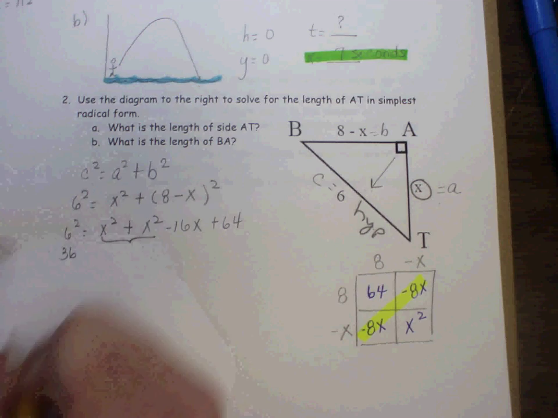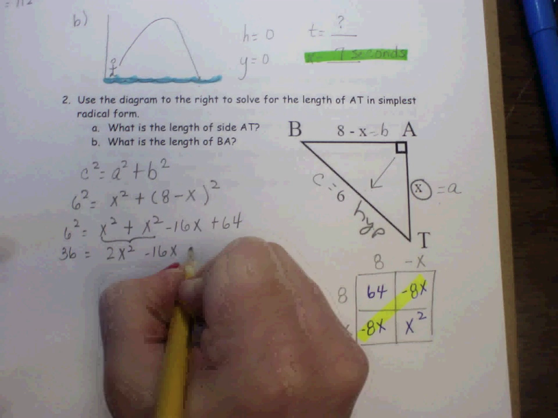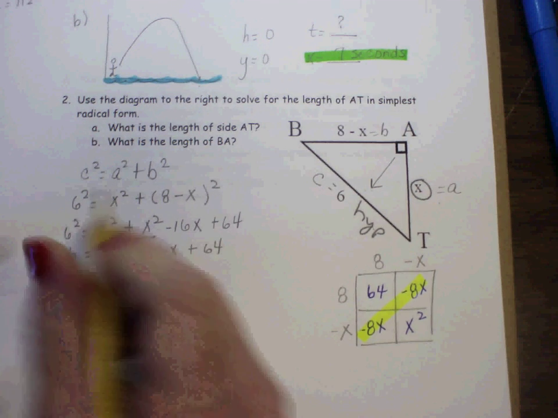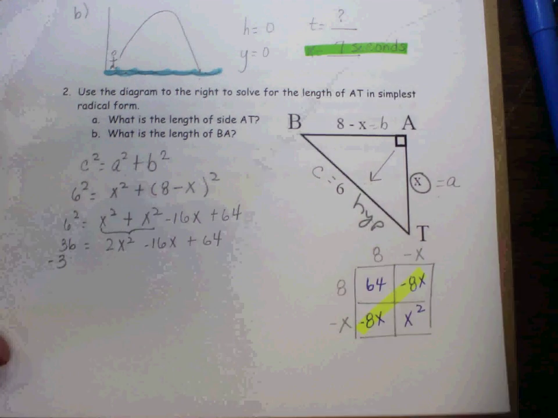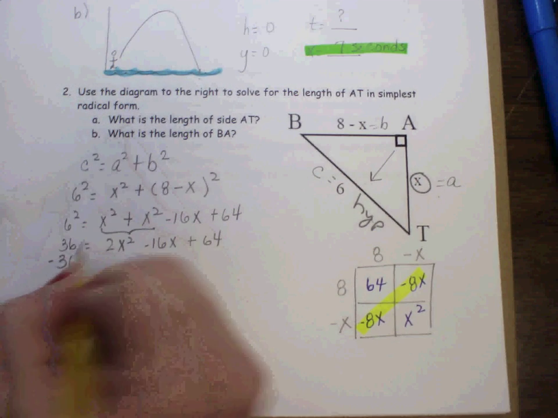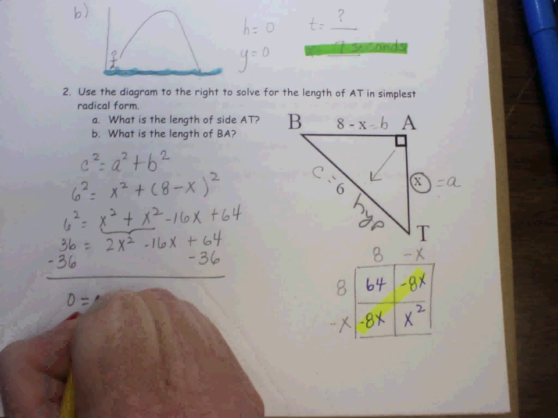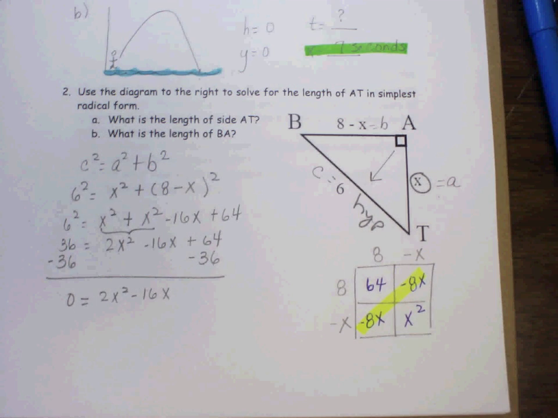That's 2x squared minus 16x plus 64. Now, I have to make sure that this is in standard form and equal to 0, so I'm going to have to move that 36 to the other side. I do that by subtracting 36. So that will be 0 equals 2x squared minus 16x, and then 64 minus 36 would be 28.